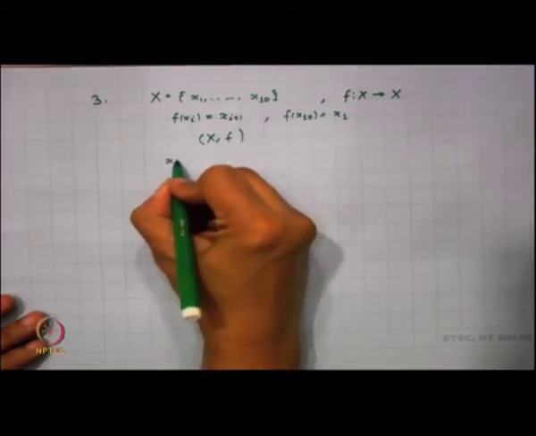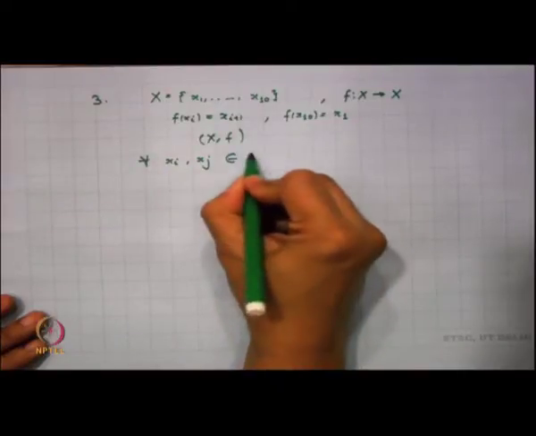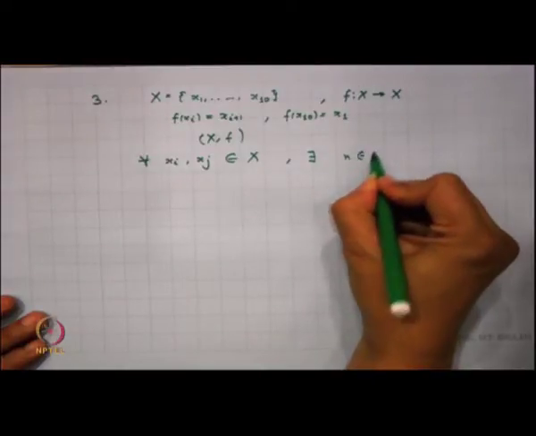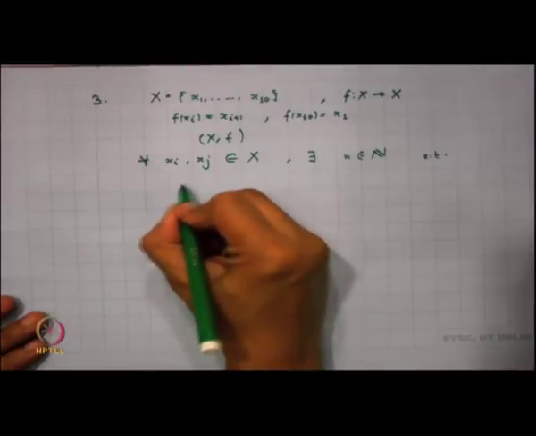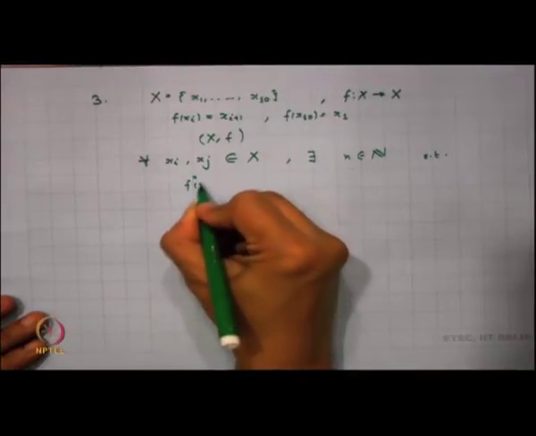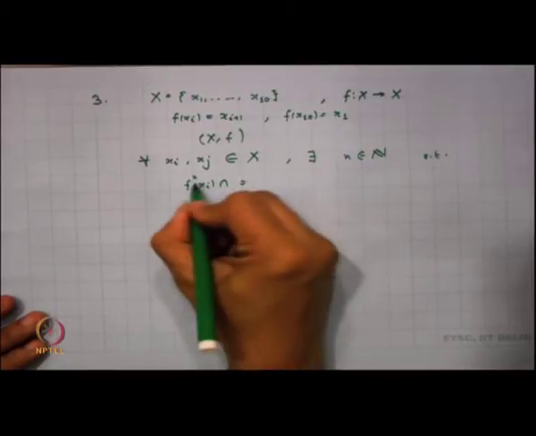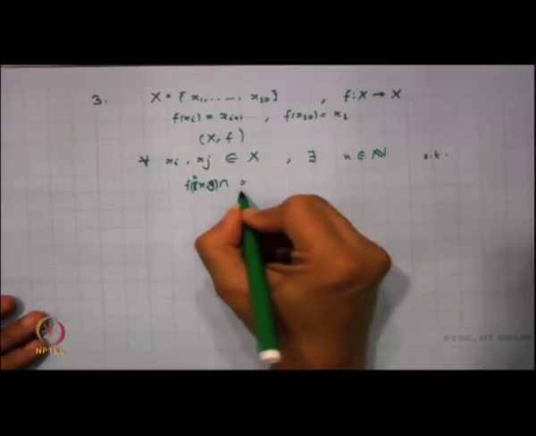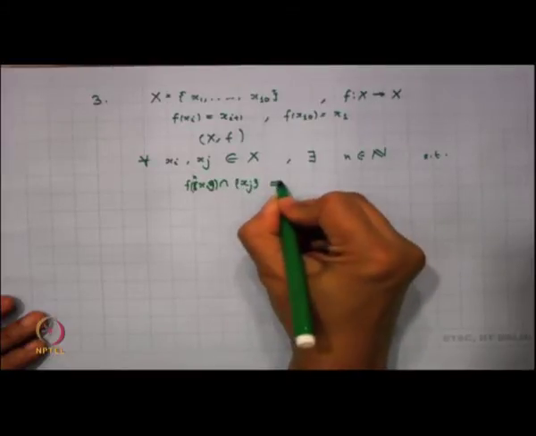Can I say that for every xi and every xj, there exists an n in N such that f^n of the singleton xi intersection this singleton xj is non-empty?